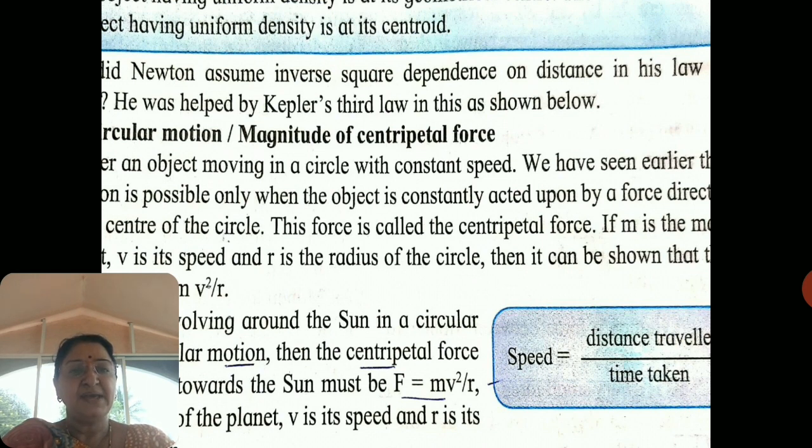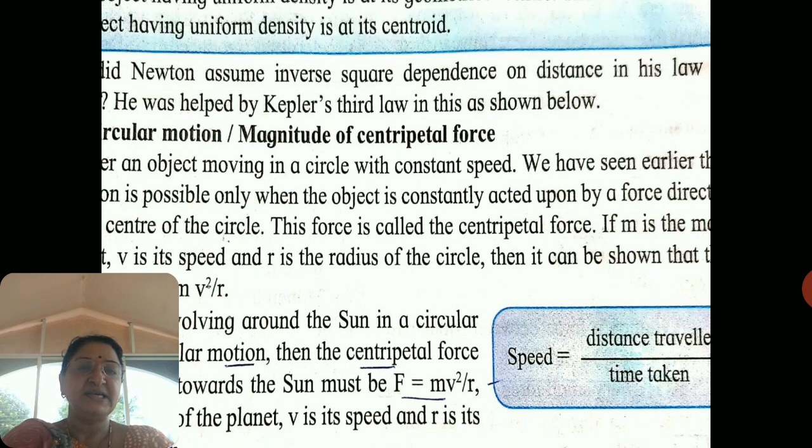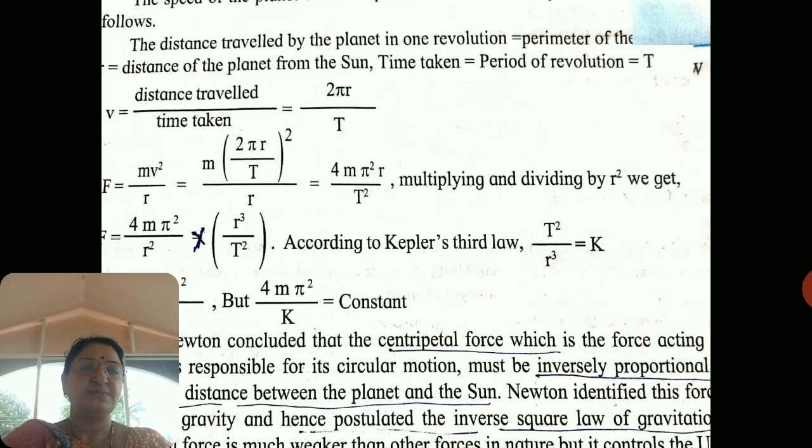Now if m is the mass of any planet, v is the velocity of that planet, and r is the distance of the planet from the sun, then the centripetal force acting on that planet is equal to m v square upon r. Capital F, the centripetal force, is equal to m v square upon r, where m is the mass, v is the velocity of the planet, and small r is the distance of the planet from the sun.